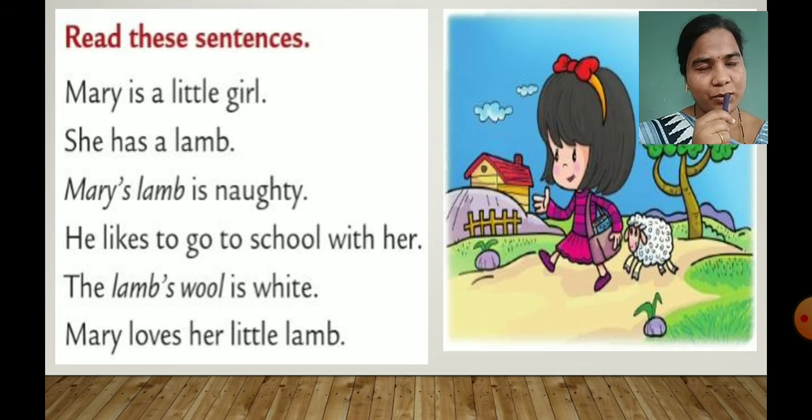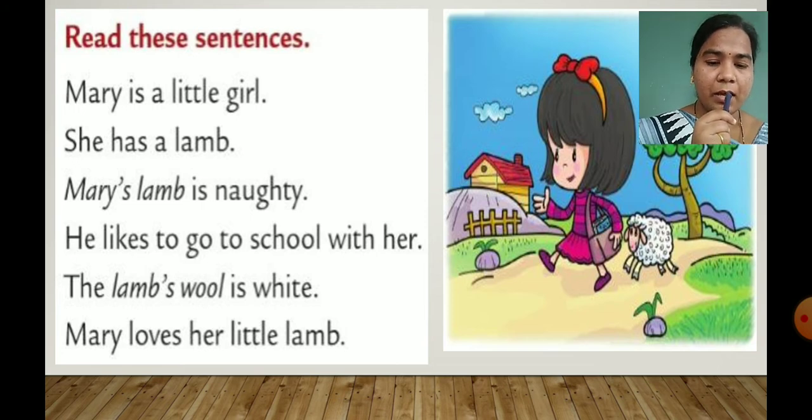Here, children, as you can see in this picture also, there is one girl, a little girl, a beautiful girl. And she has a lamb also. So children, what is meant by lamb?